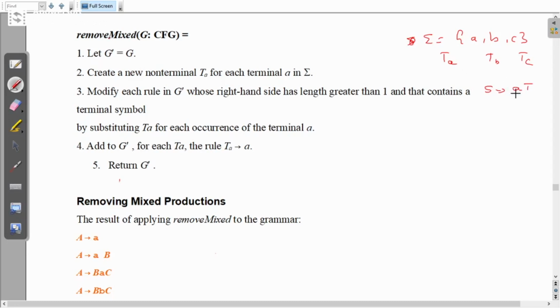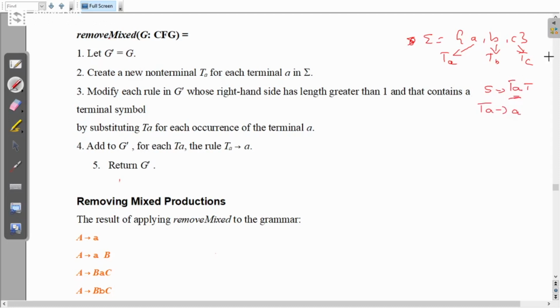So now what you have to do is replace this particular terminal by its non-terminal. For A I am going to give TA, for B I am going to give TB, and so on. Replace the terminal by its non-terminal, and then TA will give you the terminal.